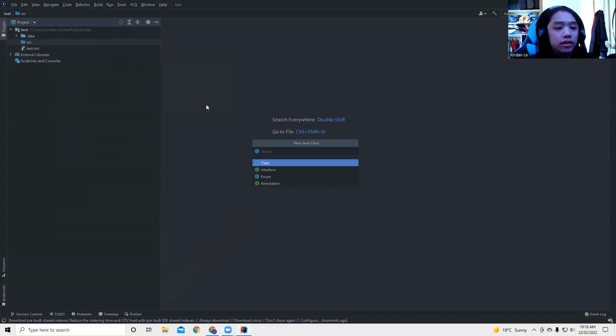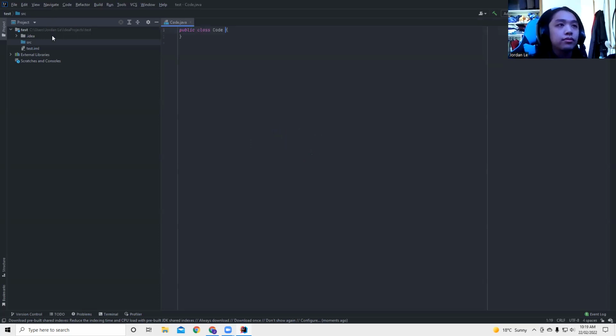You can name it. Let's call it Code. Always, when describing a class, the first word is capitalized. Every word is capitalized. It's different for methods. It's different for other things. Just know that for every class, each word is capitalized. Code. Done. And then here, you can write your code later on.